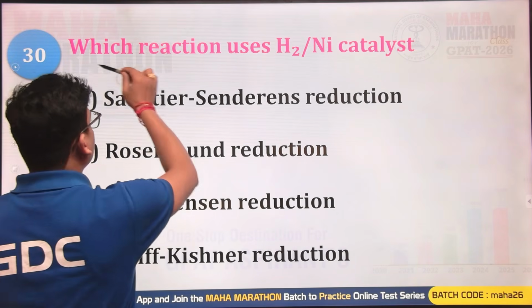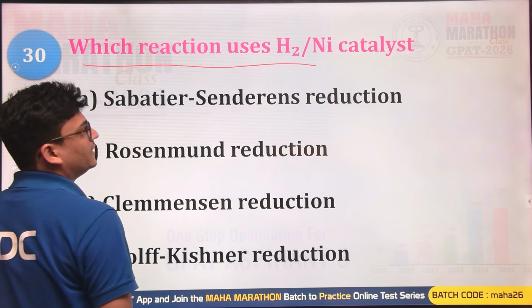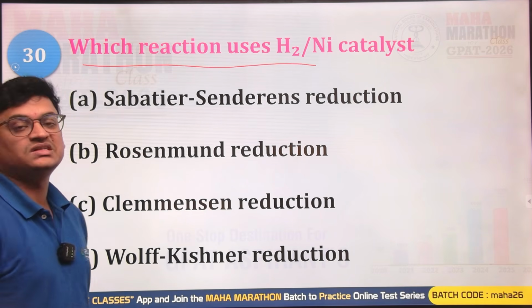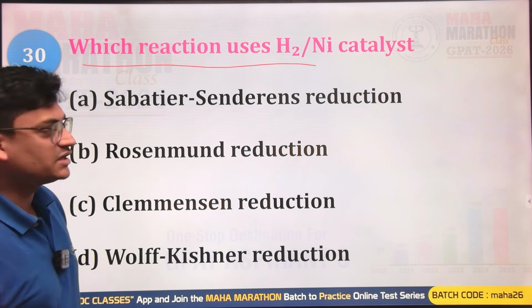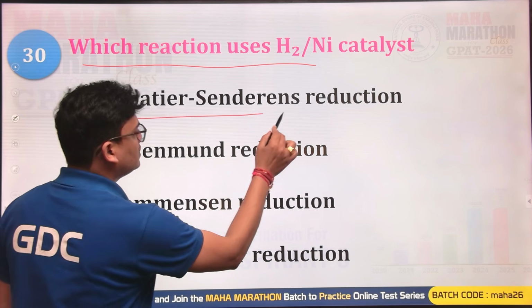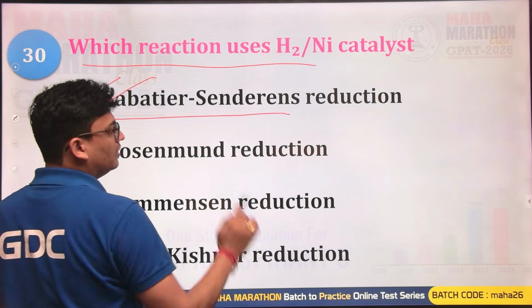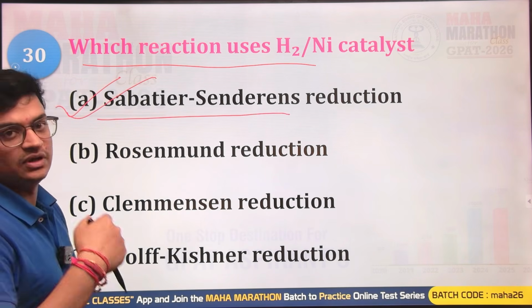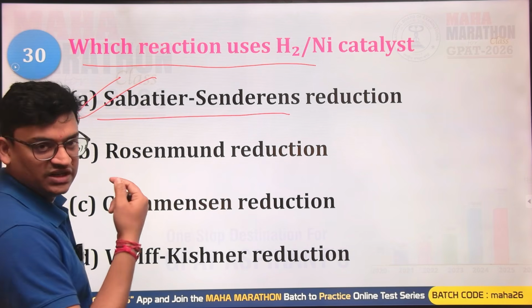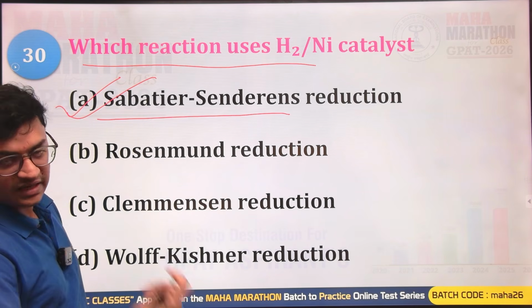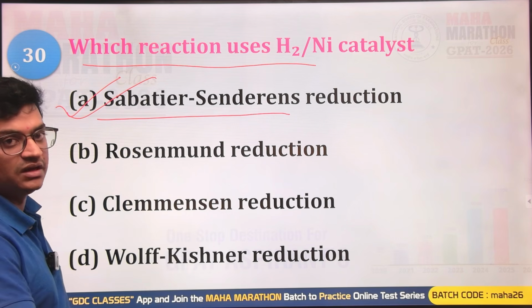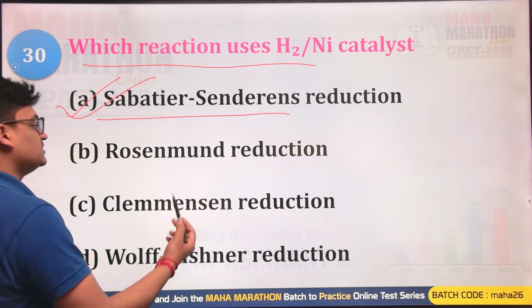Which reaction uses H2 nickel? H2 nickel, so it's a catalytic reduction reagent. Sabatier-Senderens reaction, yes, that is the correct one. If alkyne is reduced to alkene by using this H2 in nickel, or if you continue, then alkene will be reduced into alkane. So yes, that is correct.